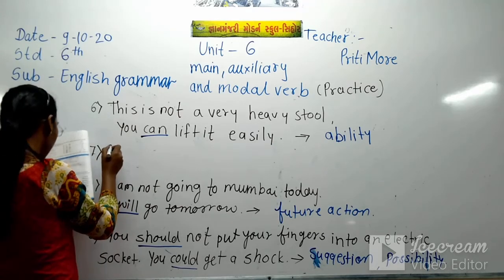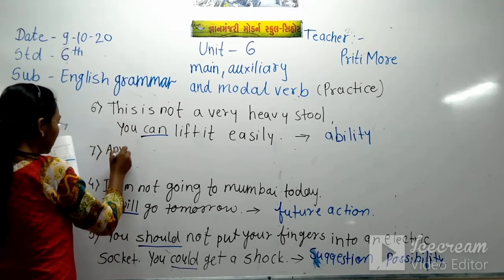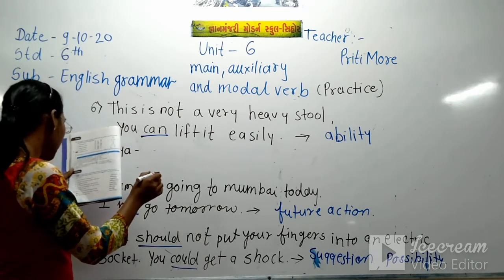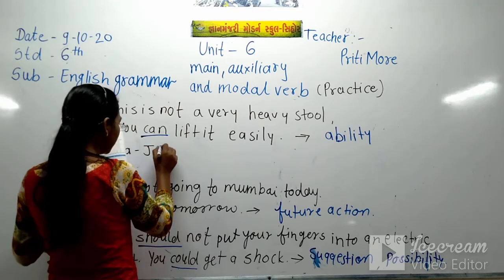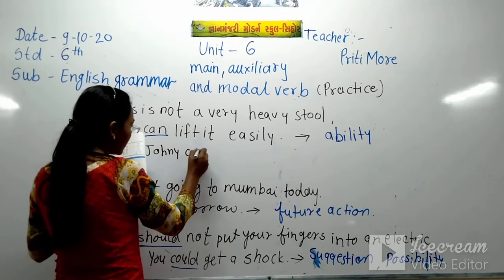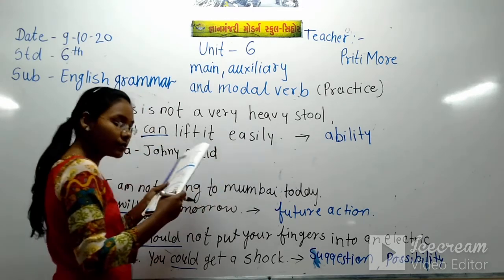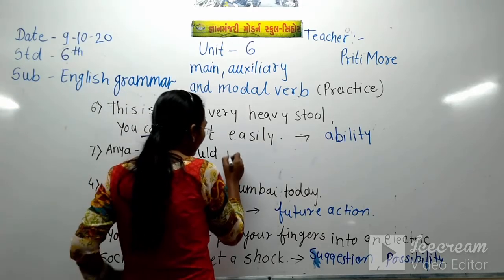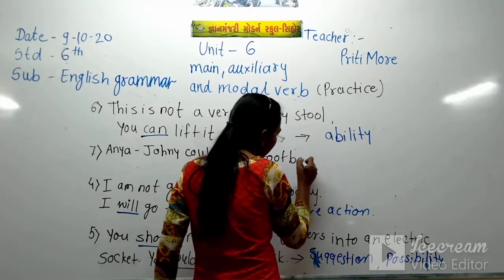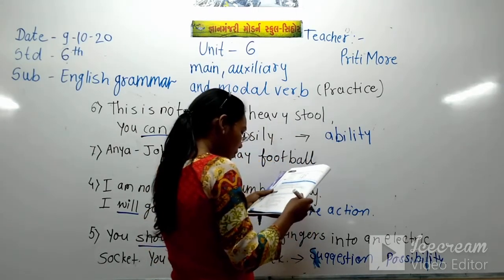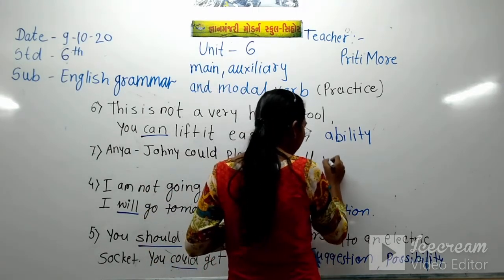Anya: Johnny could play football when he was young.